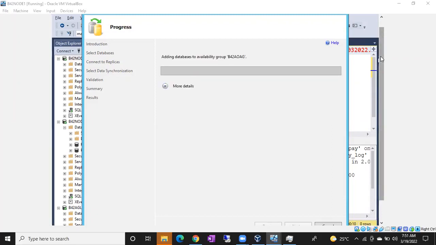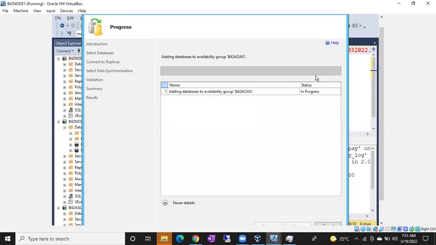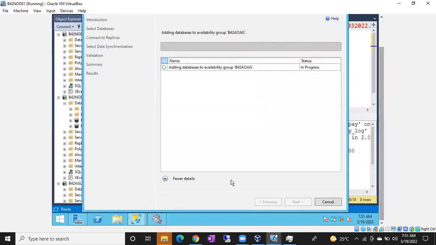My primary is too slow, don't know what happened. Okay, guys, this is how we add the database into the AG setup, guys.